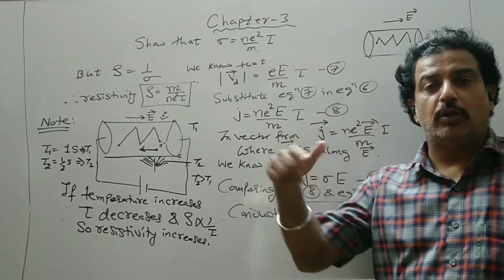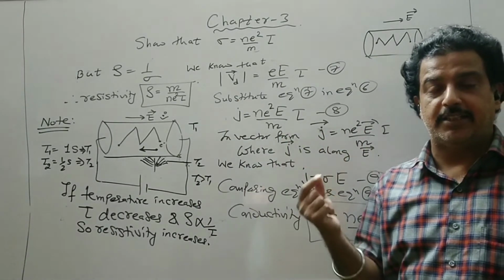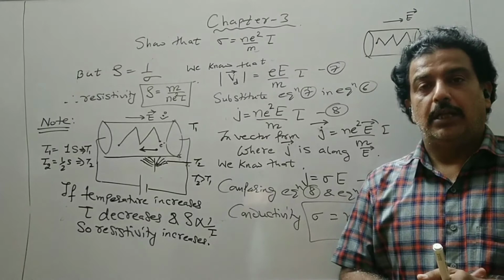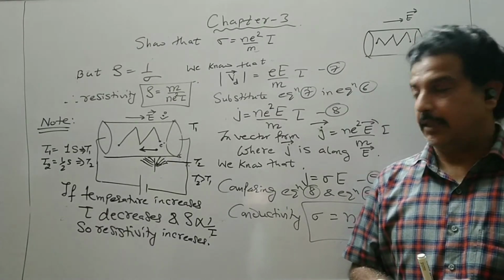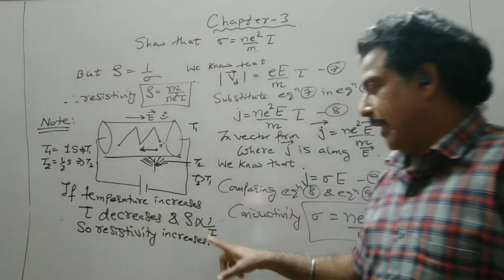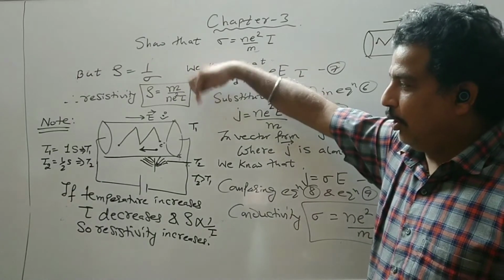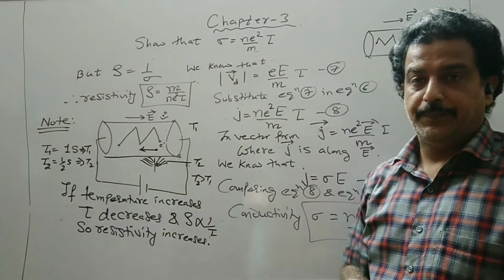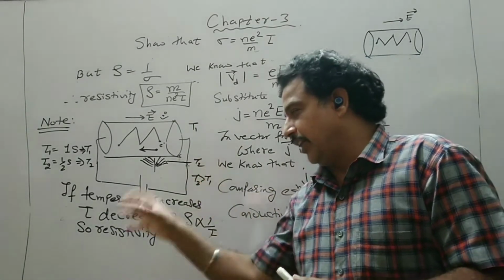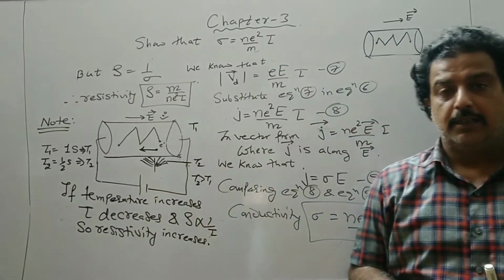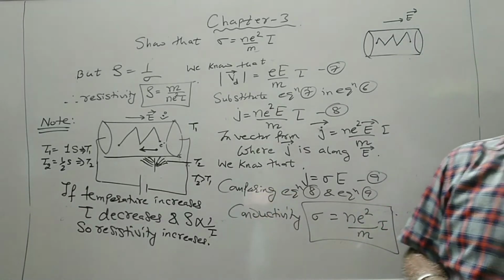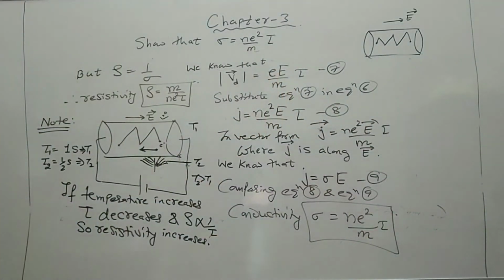Now resistance is equal to rho L upon A. Now resistivity is increasing due to temperature difference. So the resistance of a conductor also changes with respect to temperature. So we will come to this point again. This statement is explained on the basis of this formula. There are many other ways where we will try to understand that as temperature increases, the resistivity will also increase. So remember that resistivity is inversely proportional to the relaxation time.